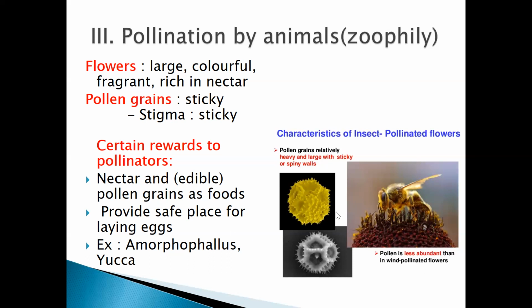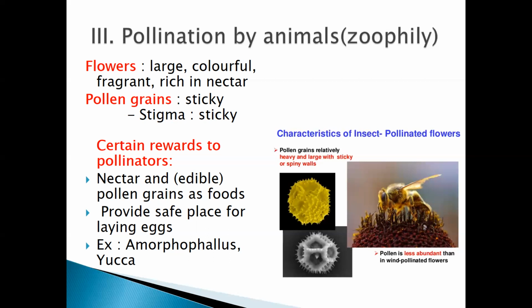They have got spiny walls. The exine is a kind of design structure. All of you have already studied the structure of the pollen grain, and you know that it has those design structures like incisions over them.